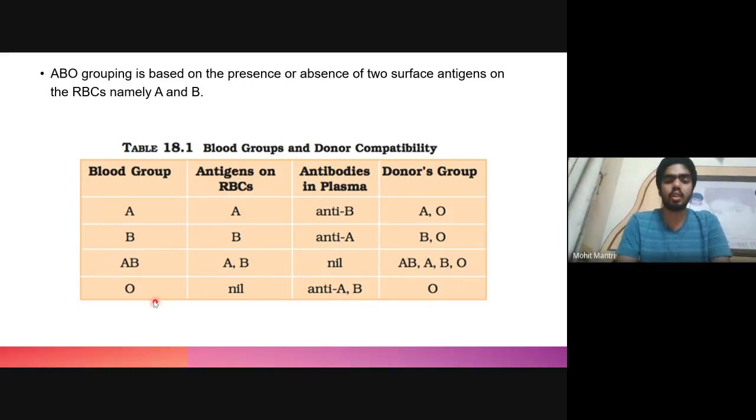And since they do not contain any antigen on their surface, if their blood is infused into any other individual having blood group A, B or O, no agglutination will take place because no antigen is present, so these antibodies will not react against it, and so individuals having O blood group are also known as universal donors.